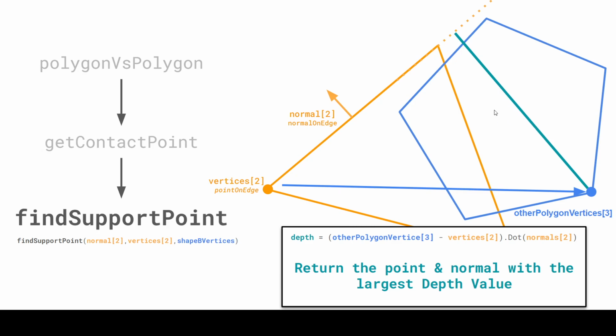If I project this direction vector onto this normal, because this is going to be in the opposite direction, this value will be negative, and I want to have it positive, because it's easier for me to check if the current deepest penetration is the deepest one. I just need to find the largest value.